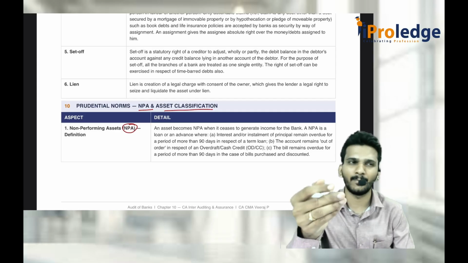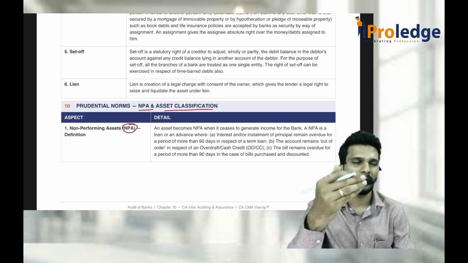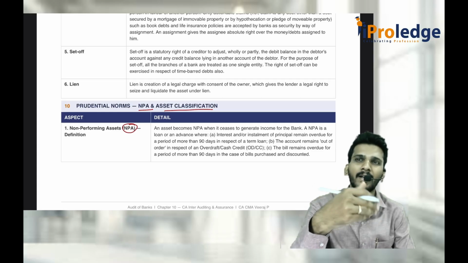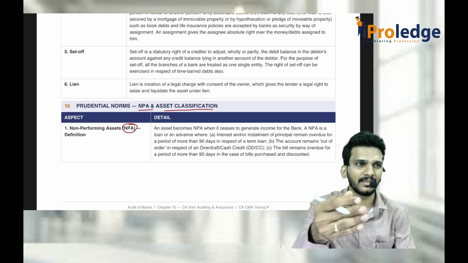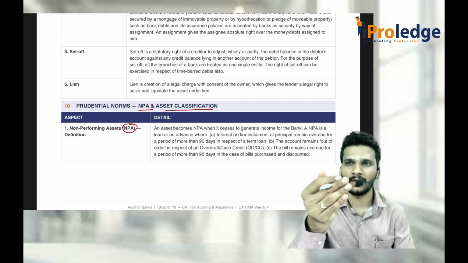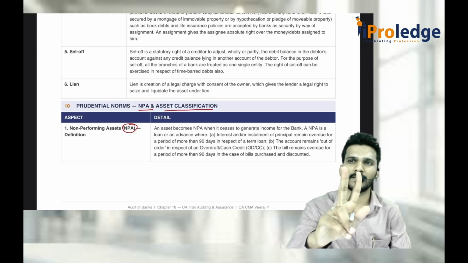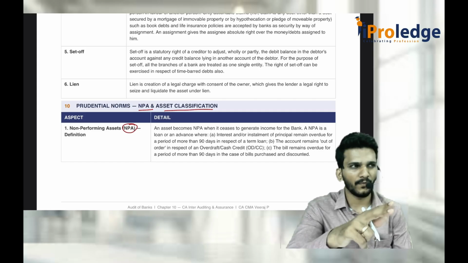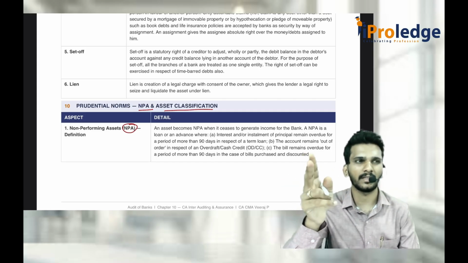It is not exactly the same wording. The exact wording is: when there is a default in payment of interest or principal or anything to the bank, and the default continues for a period exceeding 90 days, then only we call it a non-performing asset. If it crosses 90 days, then on the 91st day it is a non-performing asset. Assets can be categorized into two things: performing asset and non-performing asset. Performing asset means anything with less than 90 days default or no default. Anything with more than 90 days default comes under non-performing asset.